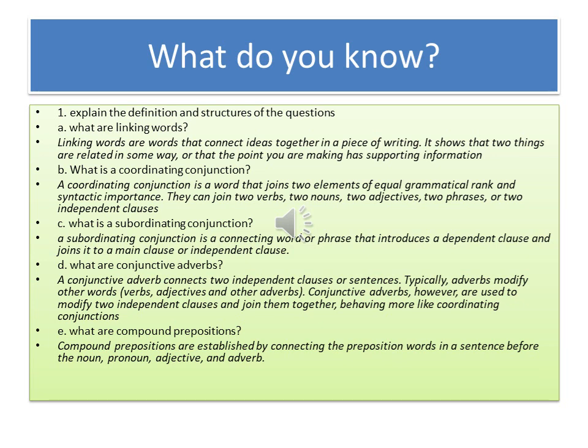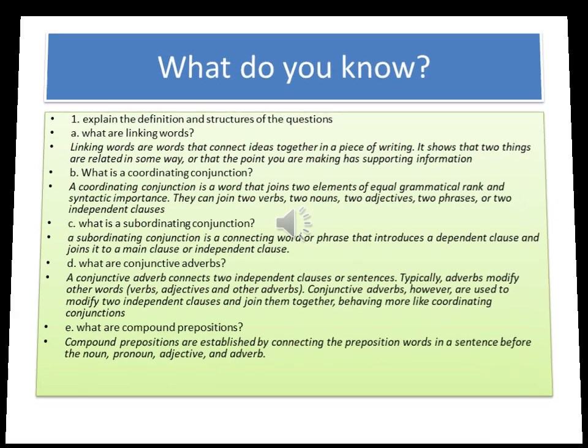D. What are conjunctive adverbs? A conjunctive adverb connects 2 independent clauses or sentences. Typically, adverbs modify other words, verbs, adjectives and other adverbs. Conjunctive adverbs, however, are used to modify 2 independent clauses and join them together, behaving more like coordinating conjunctions. E. What are compound prepositions? Compound prepositions are established by connecting preposition words in a sentence before the noun, pronoun, adjective, and adverb.